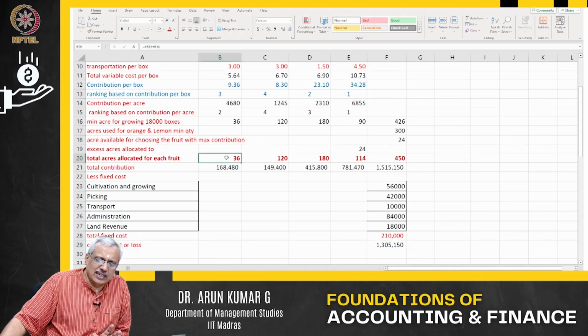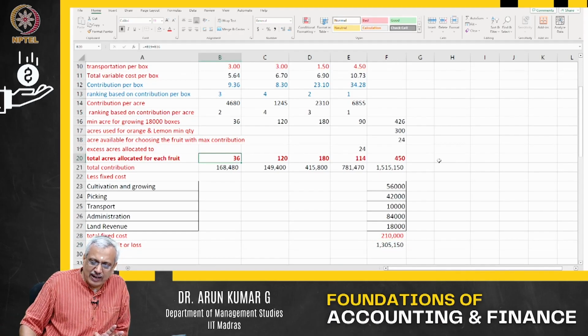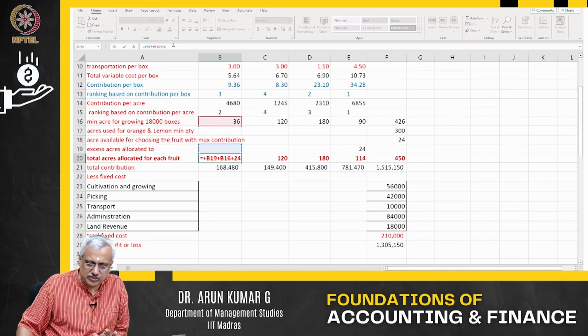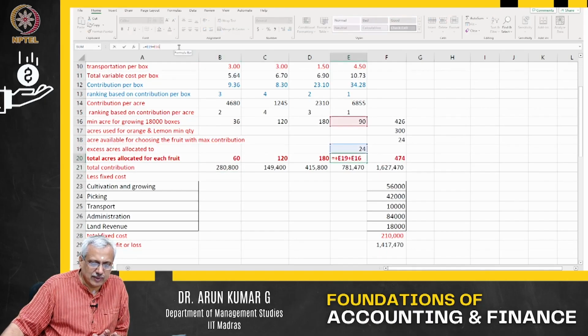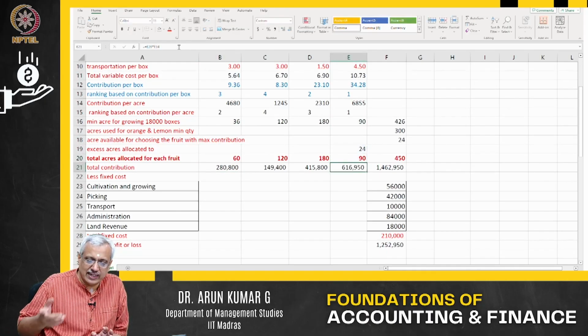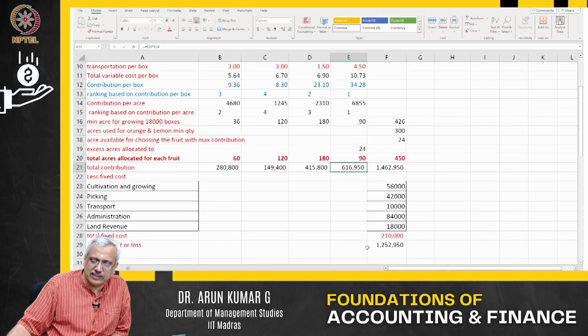Hypothetically, let me keep changing the numbers. If I allocate this 114, that is the extra 24 out here, that is 36 in this case, hypothetically, I am just doing 24 here and then minus 24. If I allocate it to apple, what happens? Your profit immediately drops.